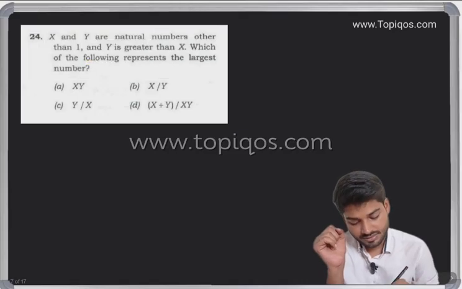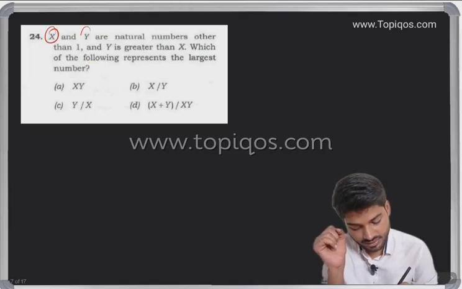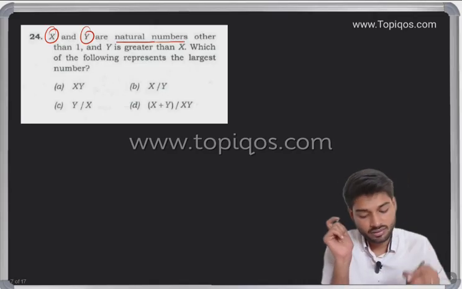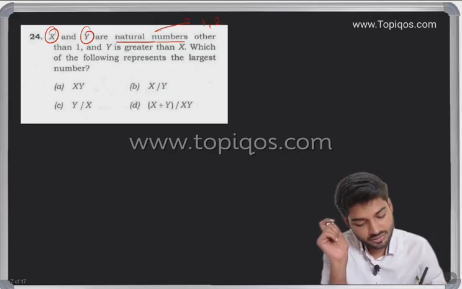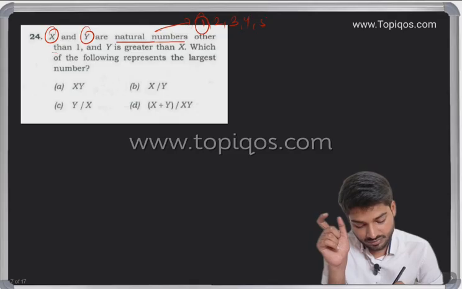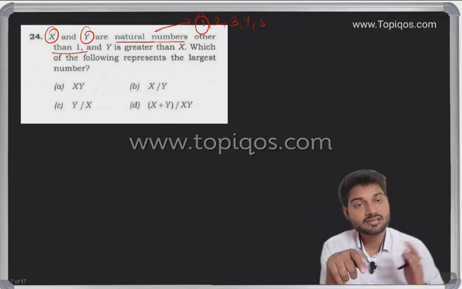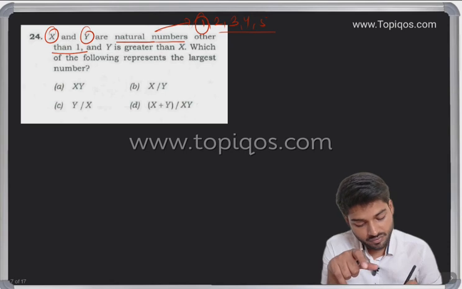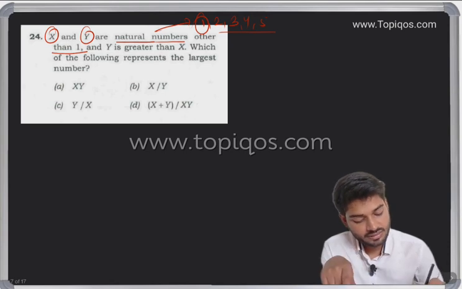So here the question is asking x and y are natural numbers. See, now we have understood what a natural number is. The numbers start from 1, 2, 3, 4, starting from 1 onwards. So they are asking x and y are natural numbers, but other than 1. It means starting from 2. And y is greater than x. Y is always greater than x.